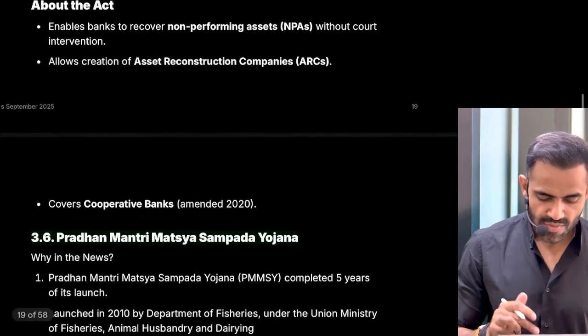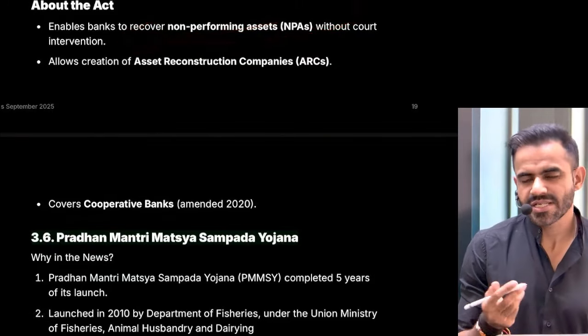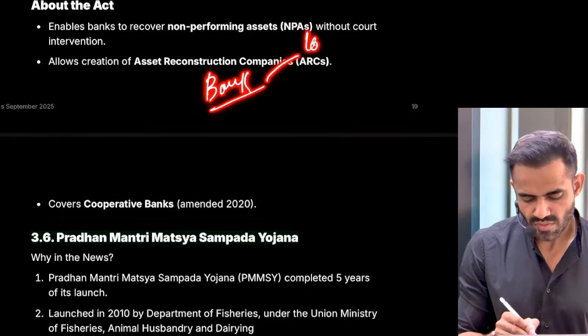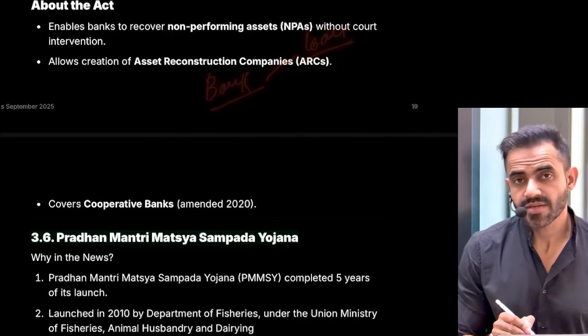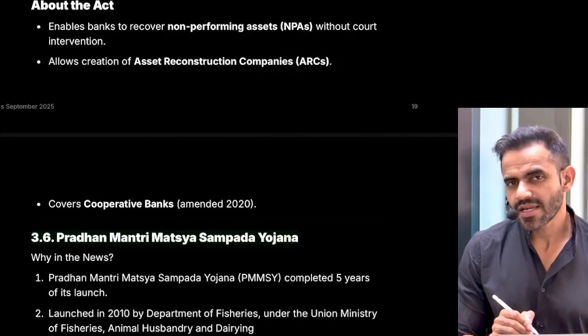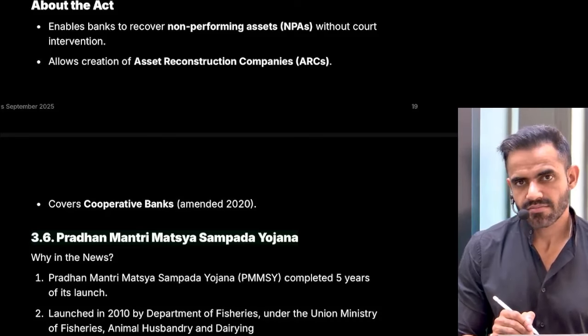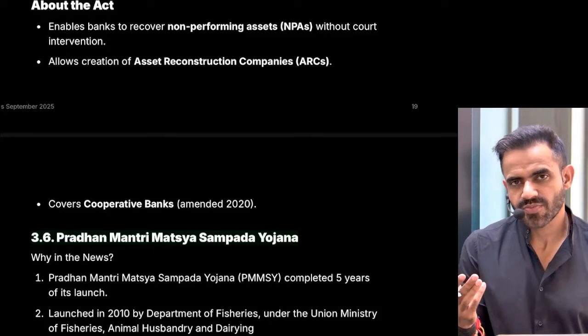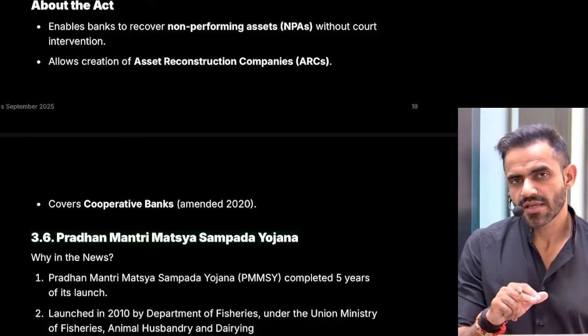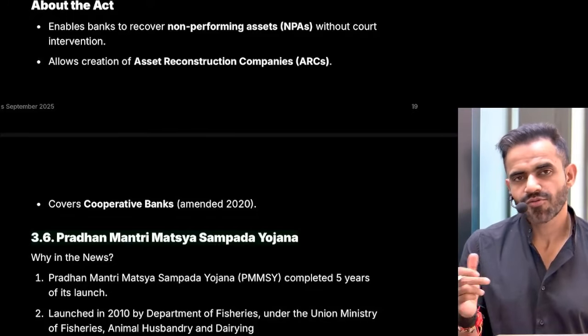Okay. Now understand what is NPA. Keep it simple. The bank provides a loan. So this loan is an asset for the bank. Why is it an asset? Because the bank is going to earn interest on it. As long as the bank is earning interest, it is a performing asset. As long as our batsmen score runs, they are performing batsmen. The moment they stop scoring, we start calling them non-performing.